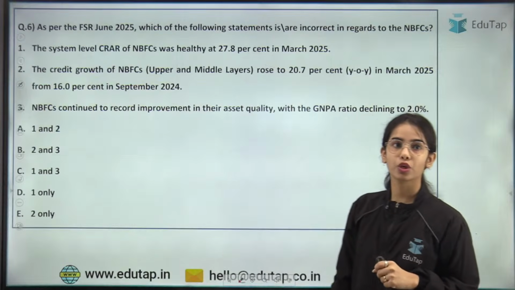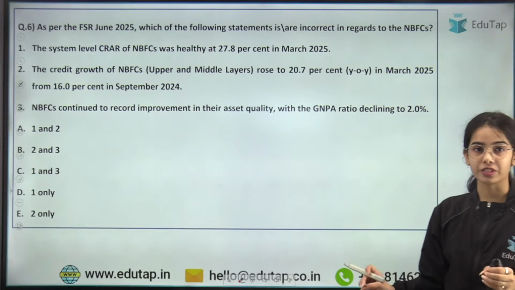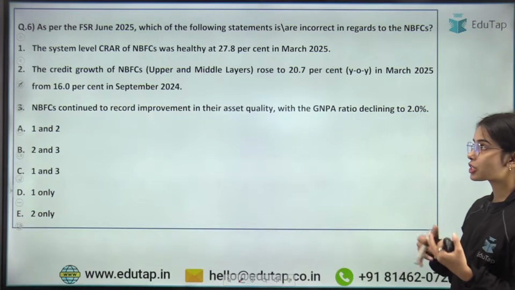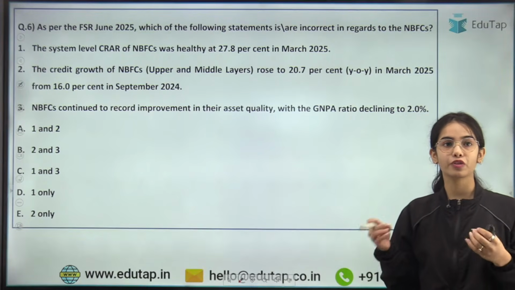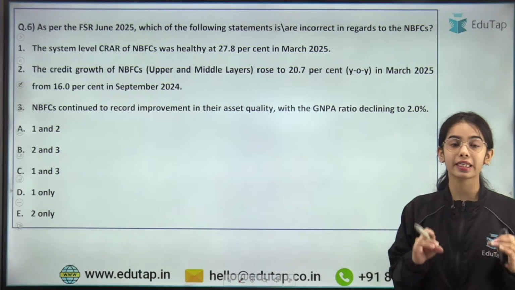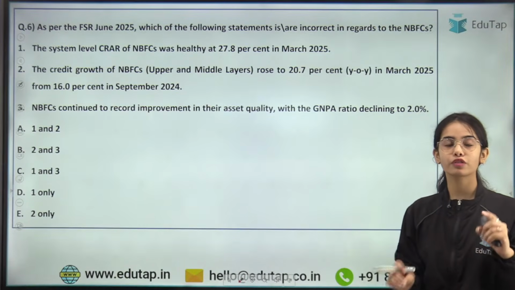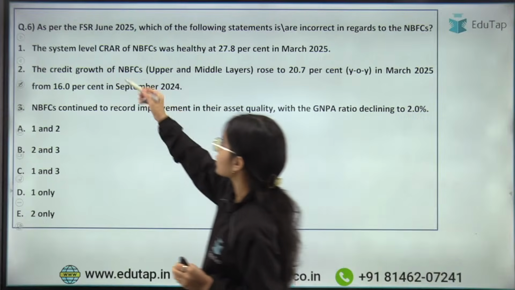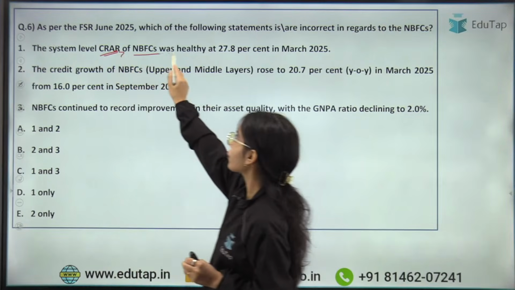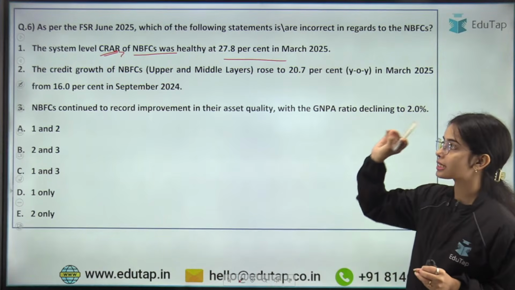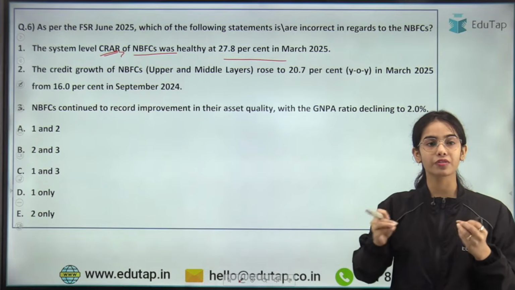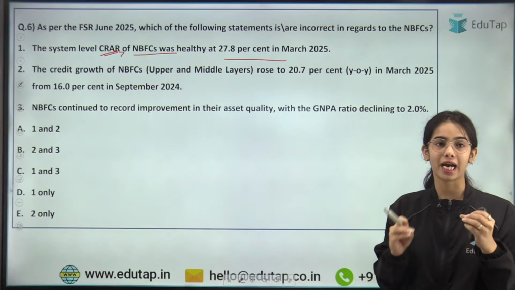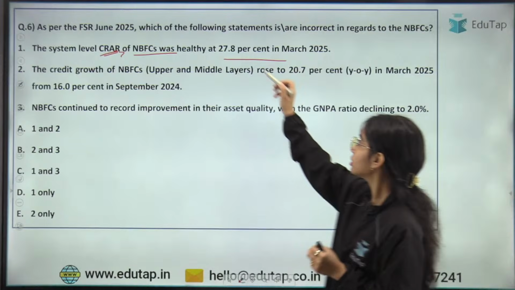Now coming to the next question, this is in regards to the NBFCs. So as per the Financial Stability Report June 2025, which of the following statements is or are incorrect in regards to the NBFCs? So first of all, the system level capital to risk weighted asset ratio of NBFCs was healthy at 27.8%.